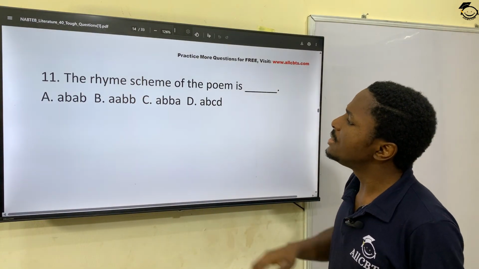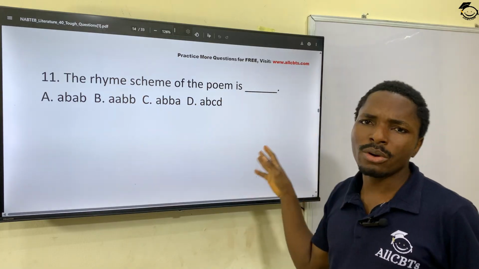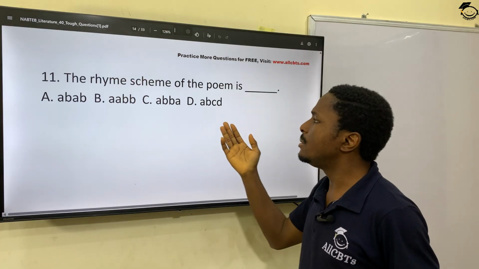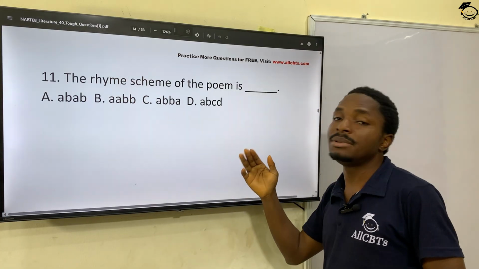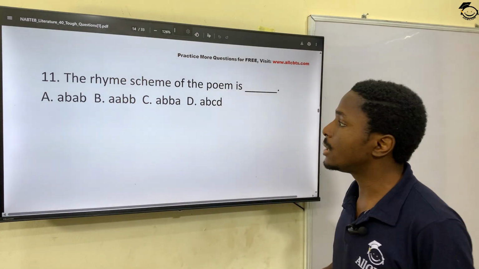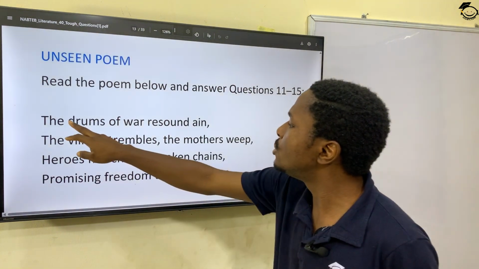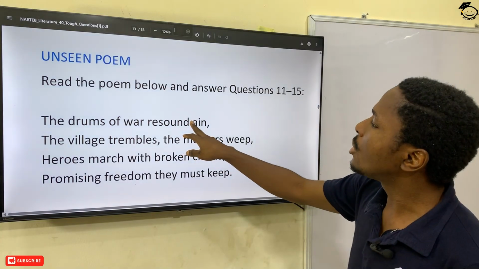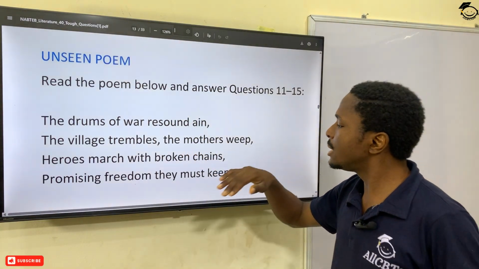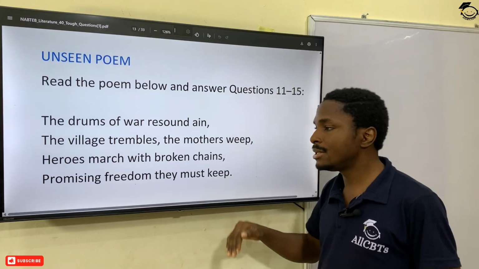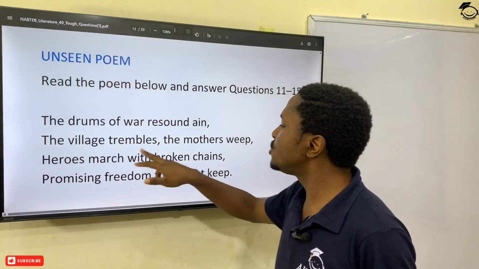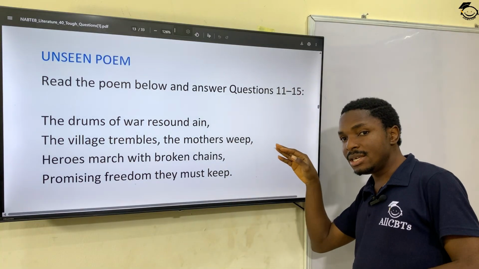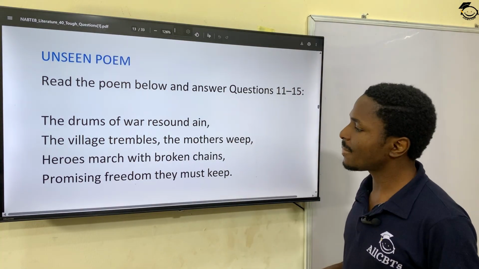Question 11. The rhyme scheme of the poem is what? Let's look at the rhyme scheme now. You have: the drums of war resound pain. The concluding sound here is ain. Then you have: the village trembles, the mothers weep. The concluding sound here is eep.